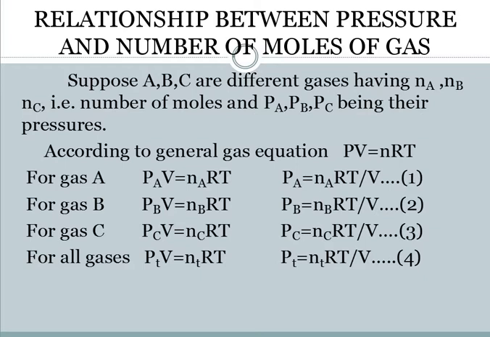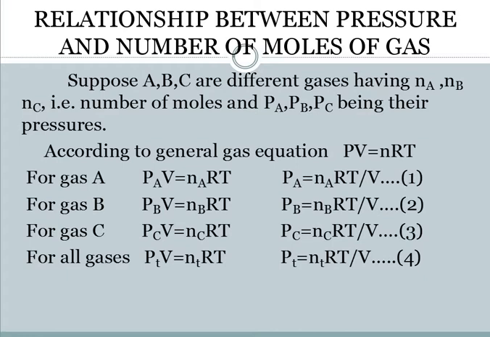For B, it will be PBV is equal to NBRT, and if we leave PB over there, we get PB is equal to NBRT by V. Similarly, for gas C, PCV is equal to NCRT, or PC is equal to NCRT by V. All these are particular to A, B and C.